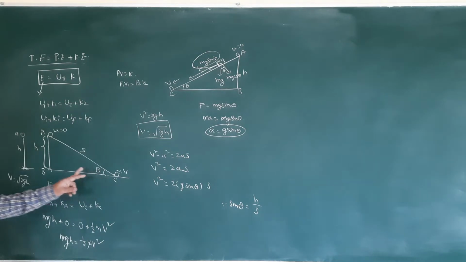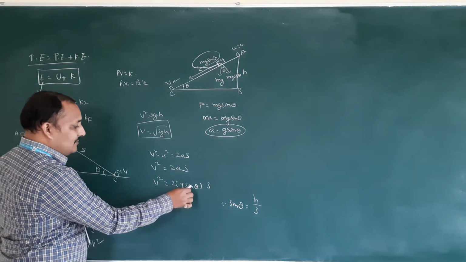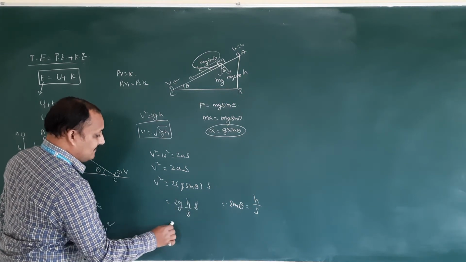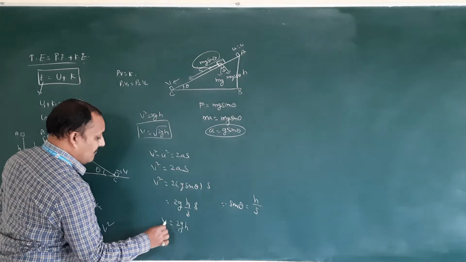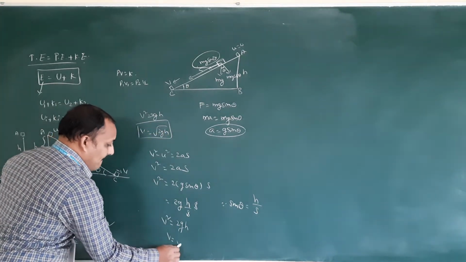Hypotenuse is h. Sin theta is equal to opposite side by hypotenuse. So substitute: 2g h by s. And V square is equal to 2gh. Same you got, you can see.